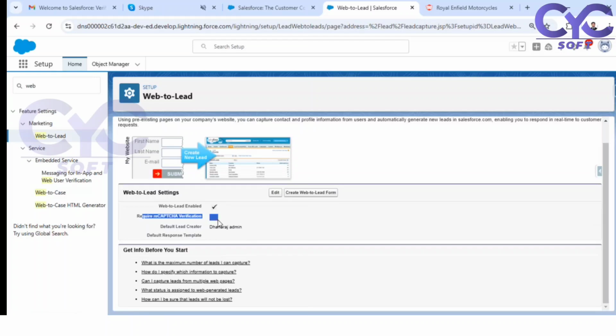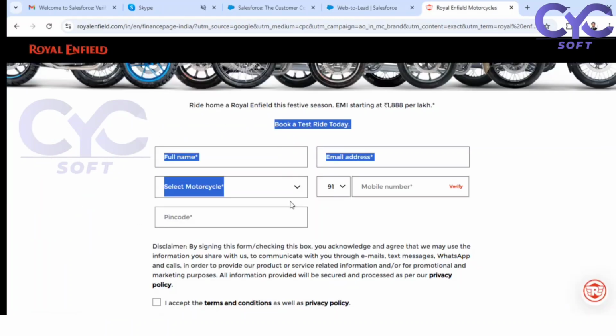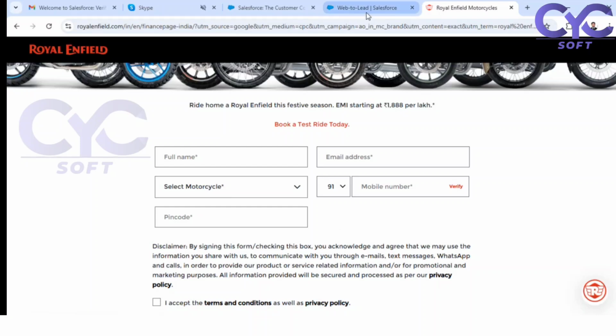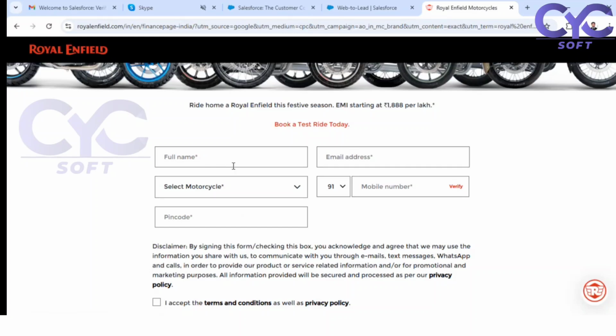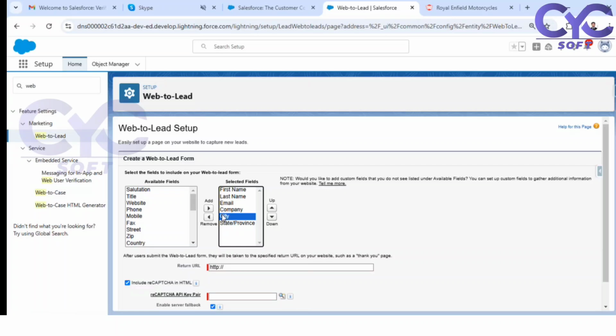We are not enabling captcha verification here. No need of captcha verification now. Now there is one option here, create a web to lead form. I need to generate one web to lead form here, so click on Create Web-to-Lead Form. What are the details? First name, last name, email, mobile number, pin code, state, province code, city, company. In most cases, only very minimal details need to be provided in the inquiry form. No need to provide all the details.